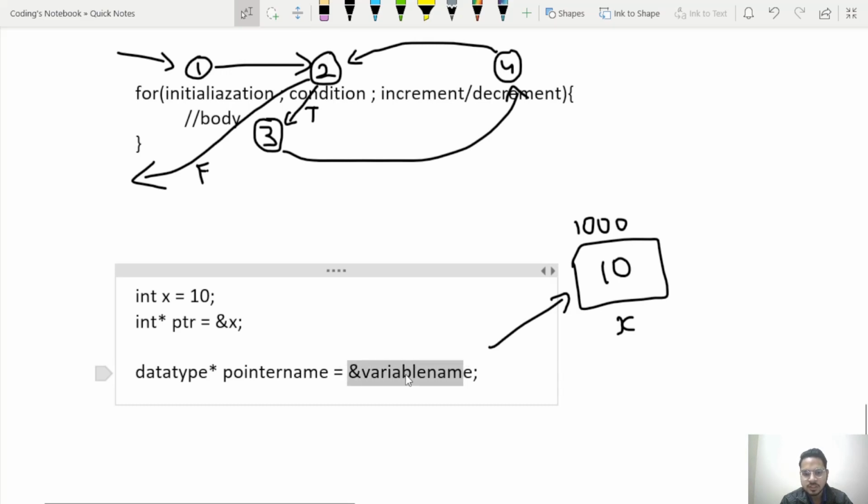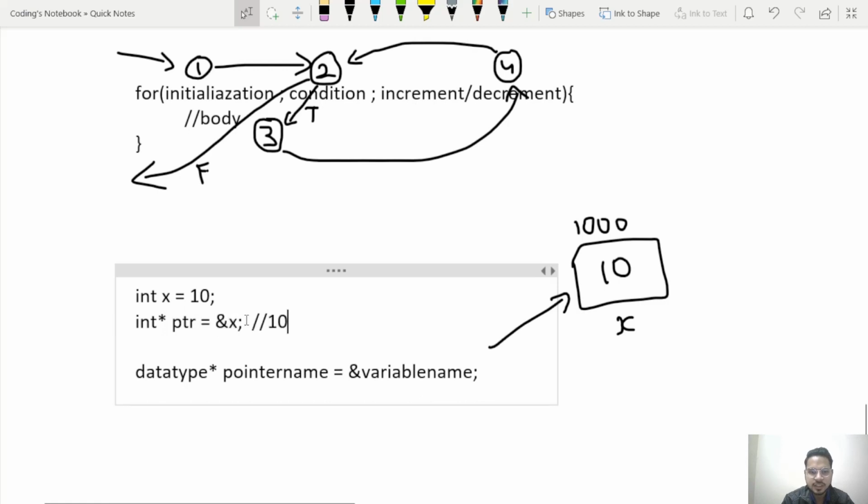So if I write like this, int star ptr equals ampersand x, ptr is my pointer name, x is my variable name that I need to point to. Int, because the data type of x is integer, so that's why int star. This ampersand x means address of x. So the value of ptr is nothing but address of x, and what is address of x?